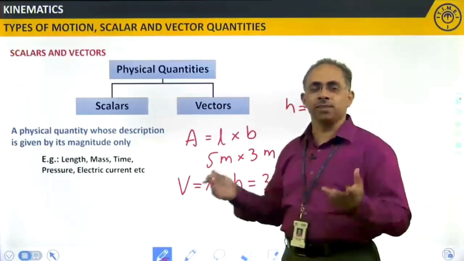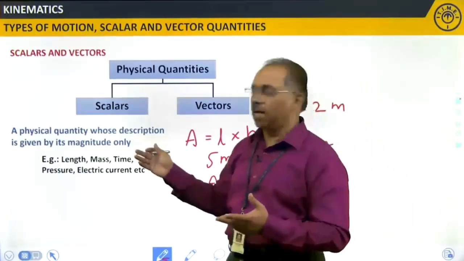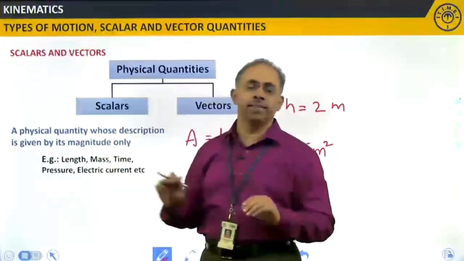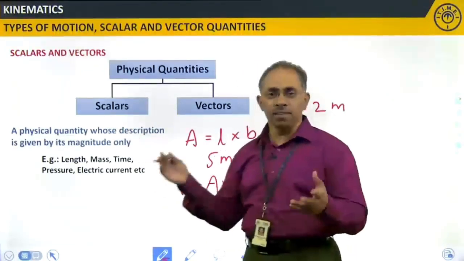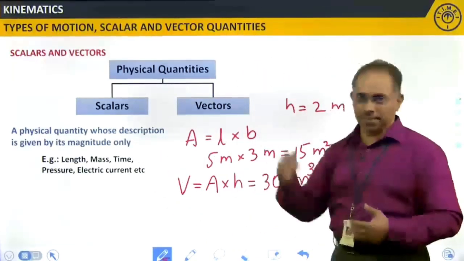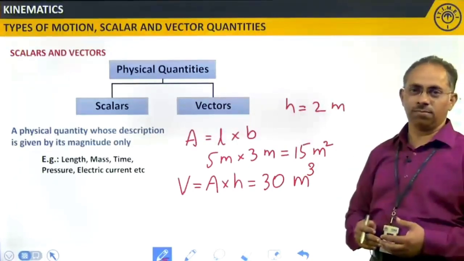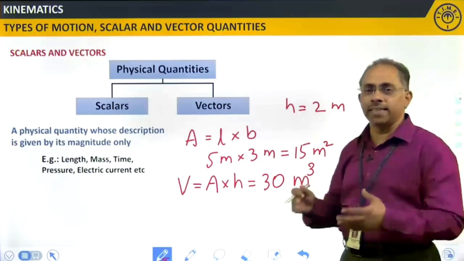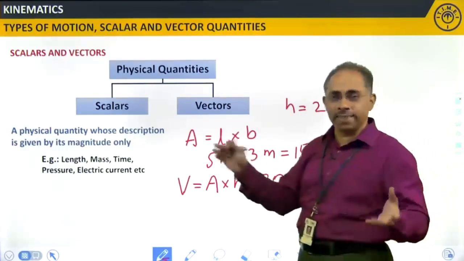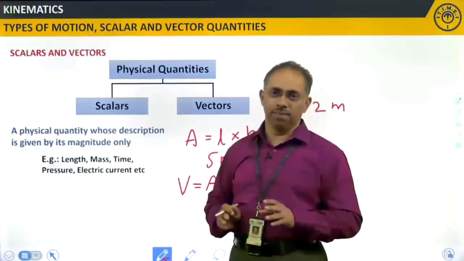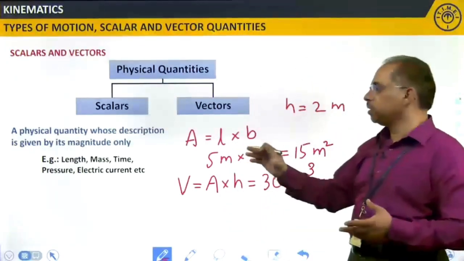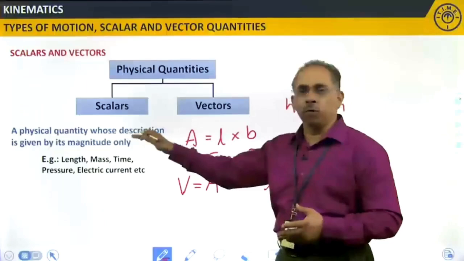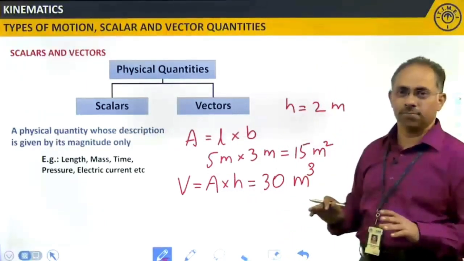So it also does not require anything apart from magnitude, so that can also be considered a scalar. All these are examples of scalar physical quantities. I can just say it is a scalar, because scalar implies a physical quantity whose description is given by only magnitude, that's it.